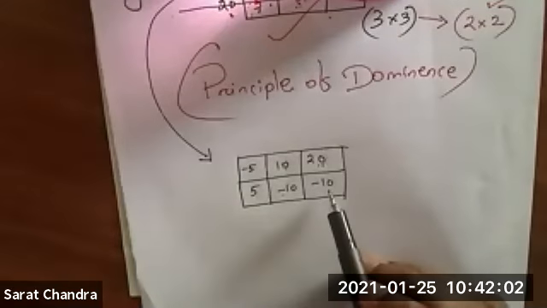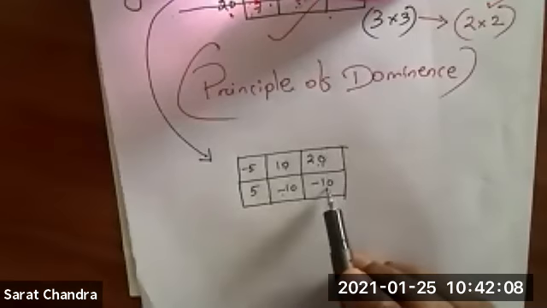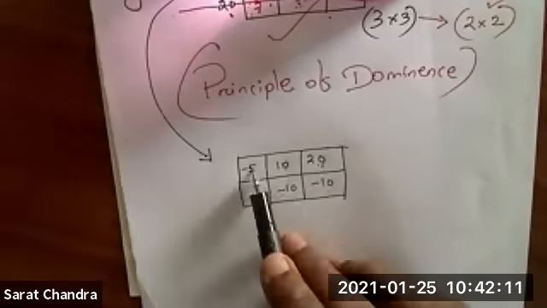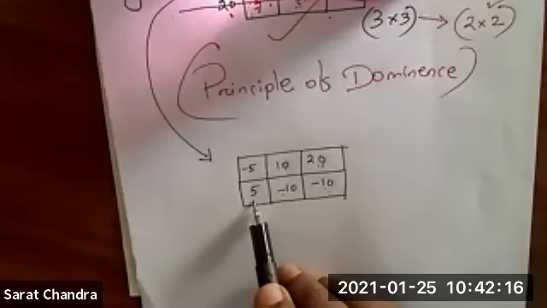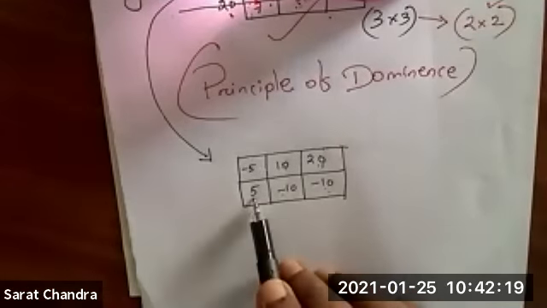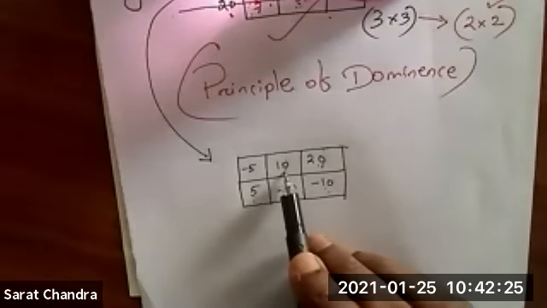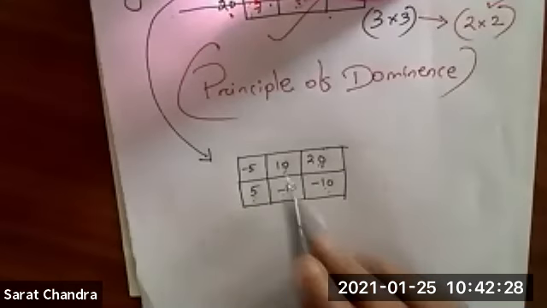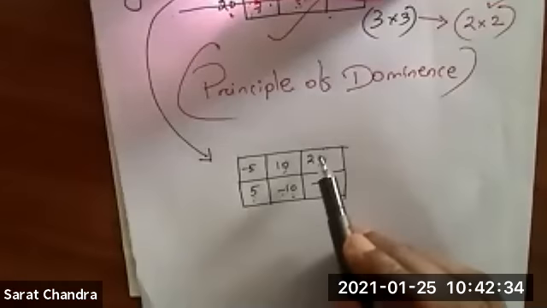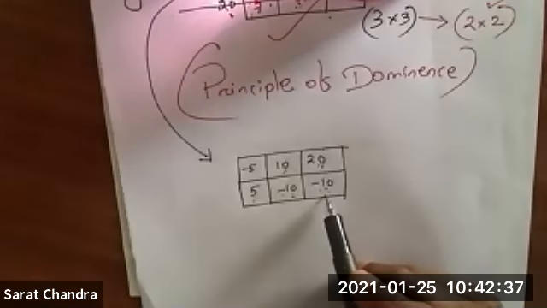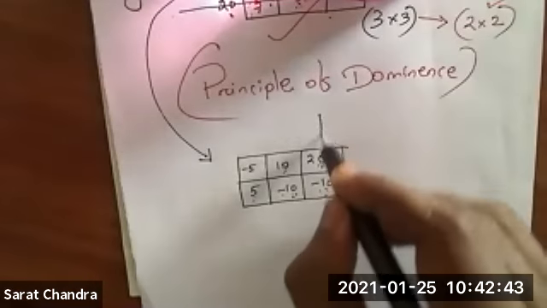Now I will come to third column. Value of the game will be 0. So third column 20. I will compare with the next two. So 20 is greater than -5. Yes. -10 is greater than 5. No. So column 3 and column 1 condition not satisfied. I will compare column 3 and column 2. So 20 is greater than 10. Yes. -10 is greater than or equal to -10. So these two values are equal. This means all the value of column 3 is either greater or equal to the value of column 2. In that case, column 3 I can delete.